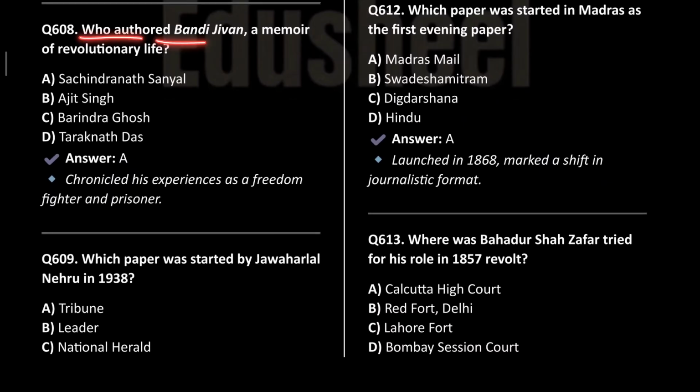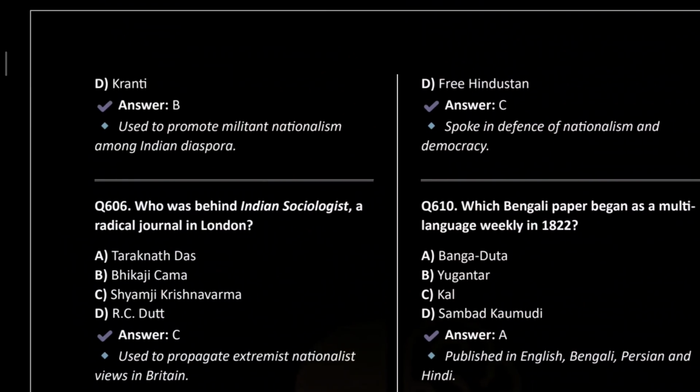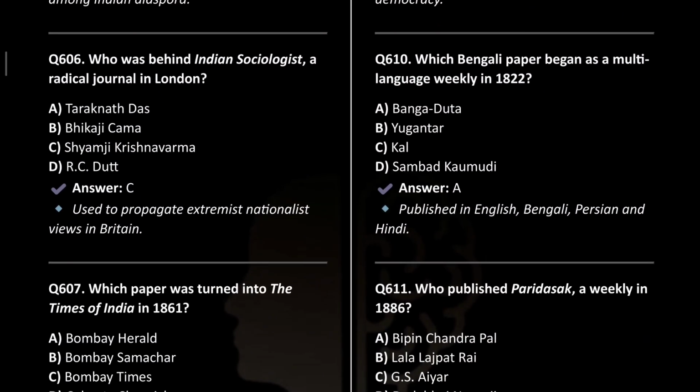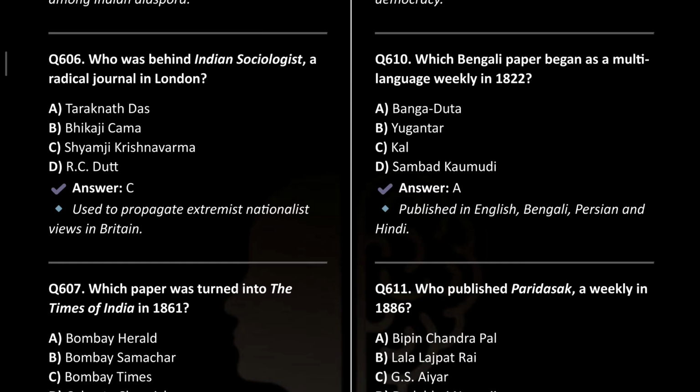Who authored Bandi Jeevan, a memoir of revolutionary type? Bandi Jeevan was by Sachindranath Sanyal. Which paper was started by Jawaharlal Nehru in 1938? The paper was the National Herald. Which Bengali paper began as a multi-language weekly in 1822? This was Bangadoot. It was additionally published in English, Bengali, Persian.